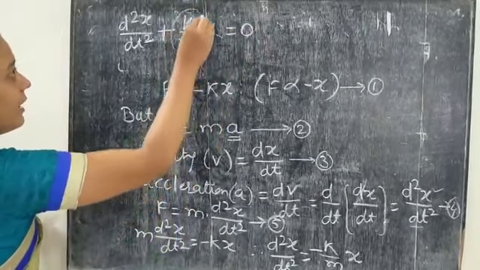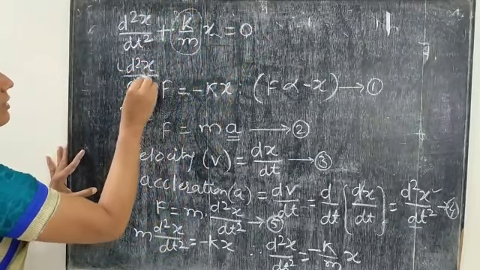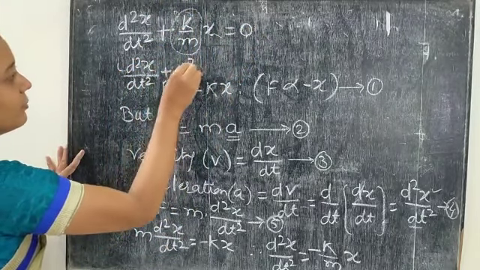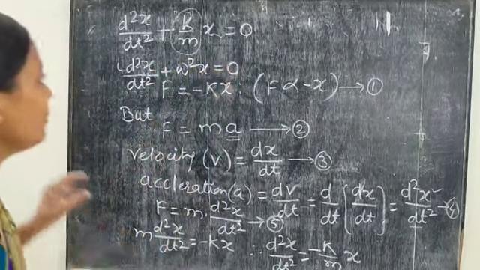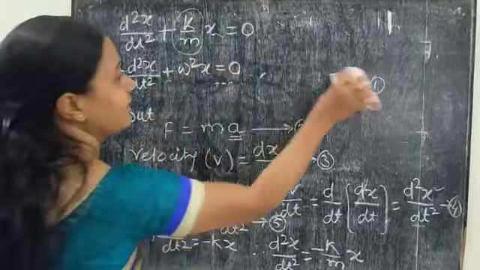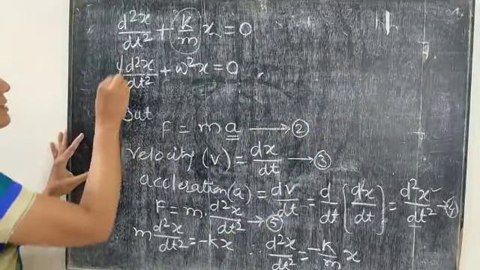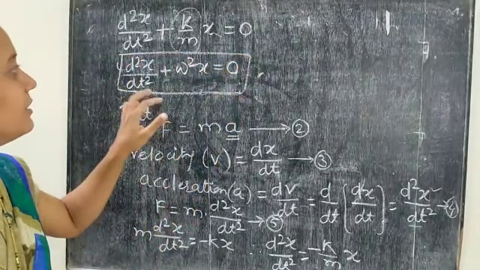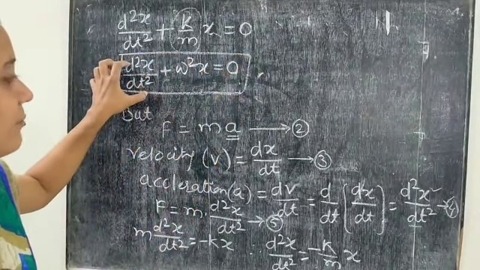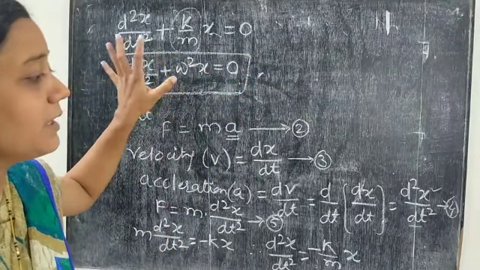This k by m is known as omega square, where omega is the angular frequency. So the final equation is d2x by dt square plus omega square x equals 0. This is our final differential equation of simple harmonic motion.